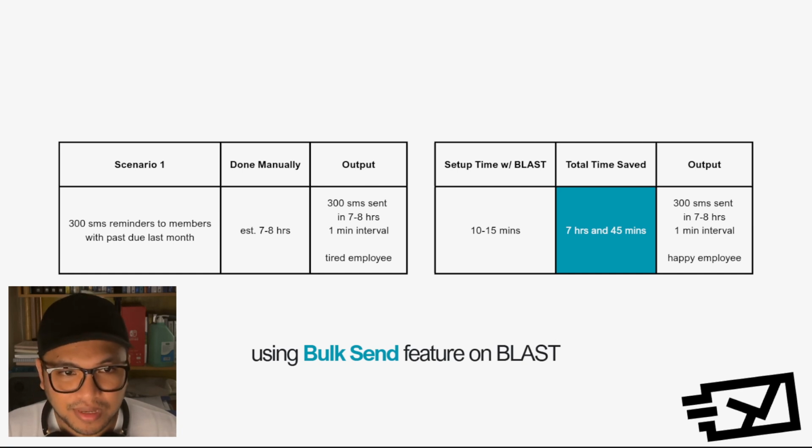The output of doing it manually is you might be able to send 300 SMS sent in 7 to 8 hours with 1 minute interval on average, and you get a tired employee because that employee will work all day just sending those text reminders to 300 people. Now, if you're going to be using Blast, it will only take 10 to 15 minutes to set it up. And you would save 7 hours and 45 minutes of work for one employee with the same output, 300 SMS sent in 7 to 8 hours, 1 minute interval, and you get a happy employee. Maybe if you can give other tasks to that employee. This is for scenario one.